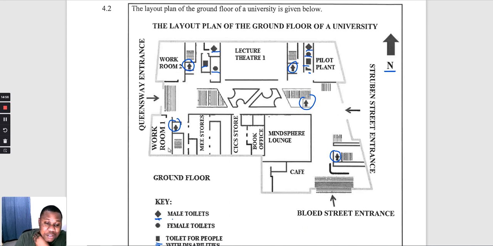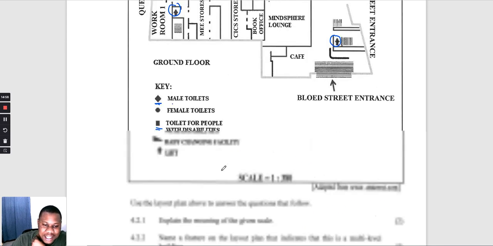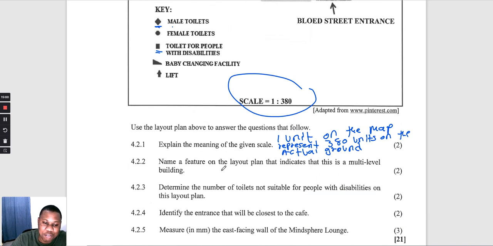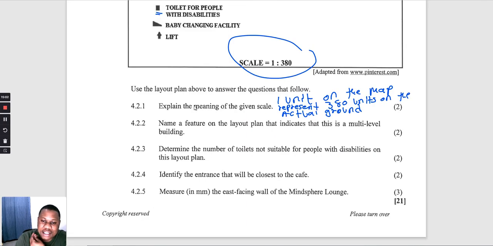If there is a lift in a floor plan like this, it means that the building must be, not might, it is having multiple levels. Because I cannot have a lift in my room. Where will it take me? The purpose of a lift is to take you from one floor to the other floor. So if you don't have multiple floors, you cannot have a lift.